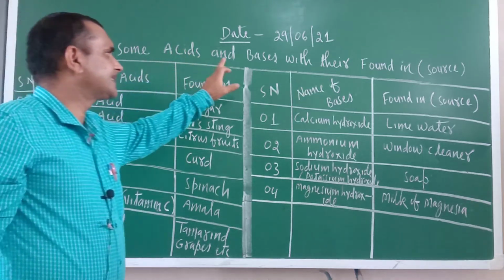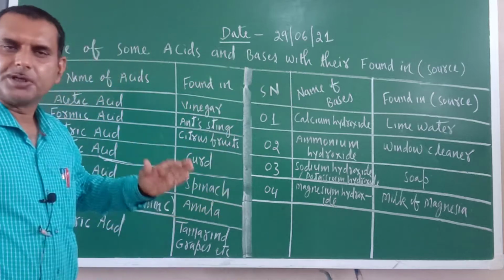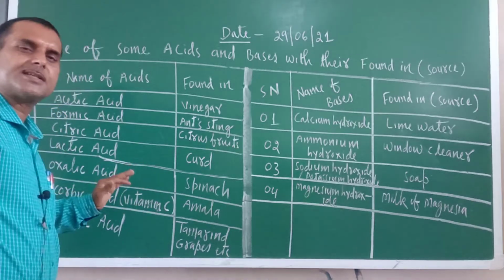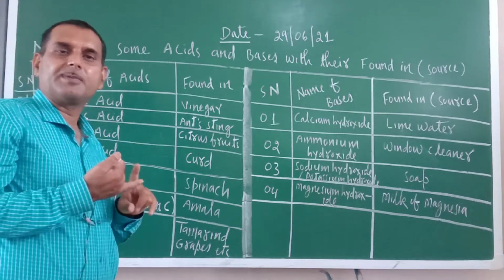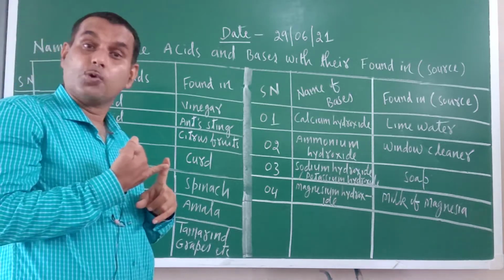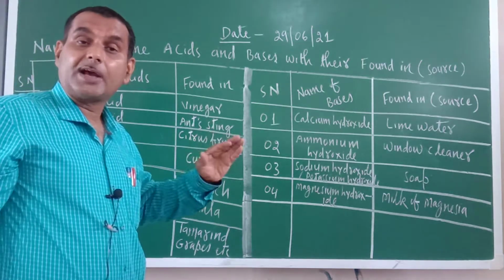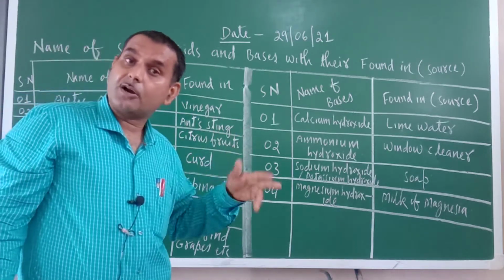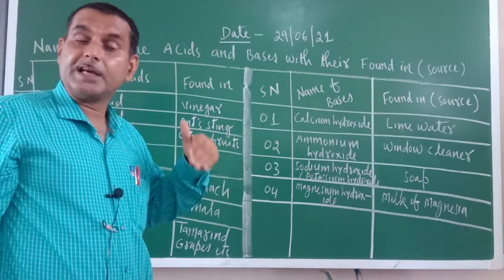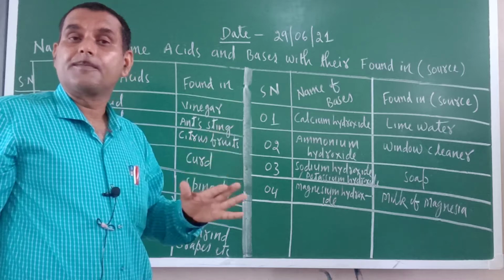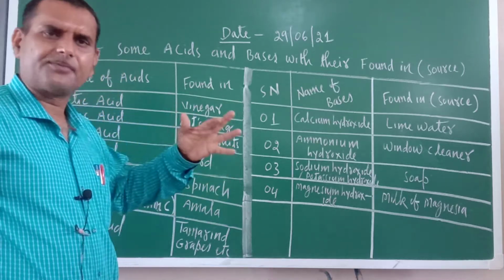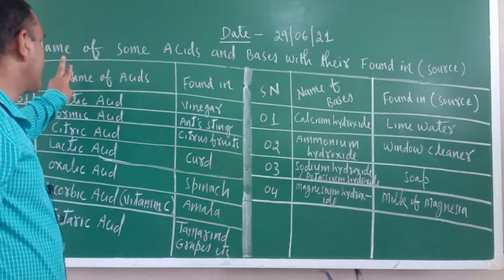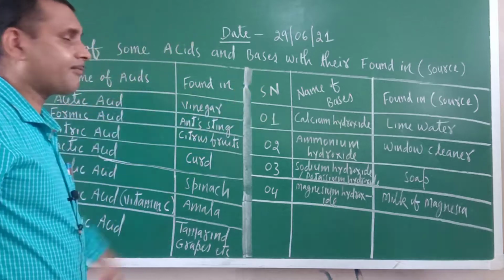Name of some acids and bases with their source they are found in. In yesterday's video you saw that the acids and bases found in nature can be classified on the basis of source, like organic acids and inorganic acids. Inorganic acids are also called mineral acids, and according to the nature of the acid they can be strong or concentrated, in various ways. All those things you will study in higher classes. Now, here I wrote the names of some acids and bases with their source.